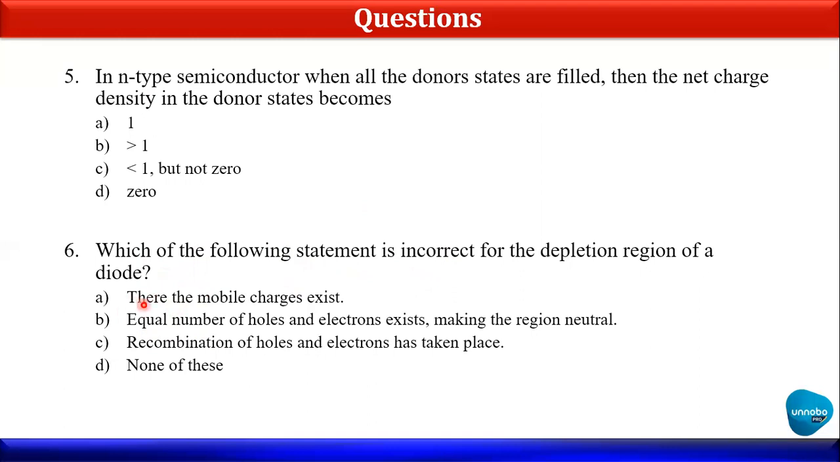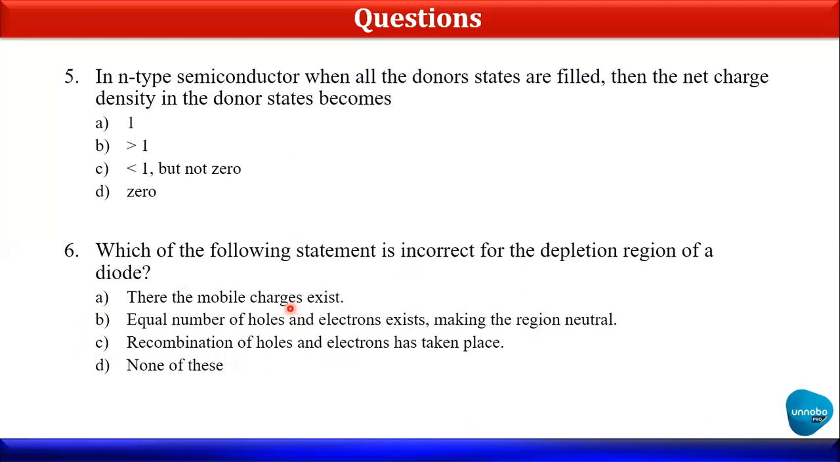So first is, there are mobile charges exist. No, there are no mobile charges in the depletion region because all are neutral. Equal number of holes and equal number of electrons exist, making the region neutral. Yes, this is correct. Recombination of holes and electrons takes place. Yes, this is also correct. So what they asked is the incorrect one. So first is incorrect because there are no mobile charges.